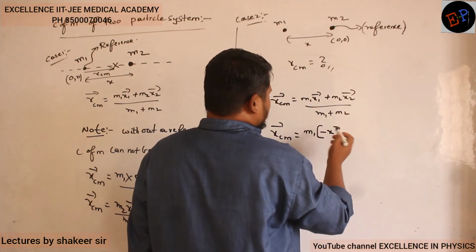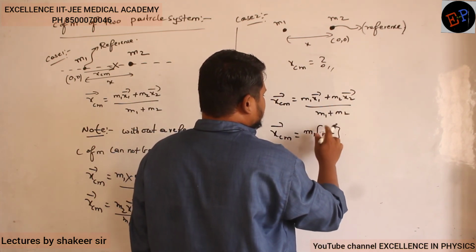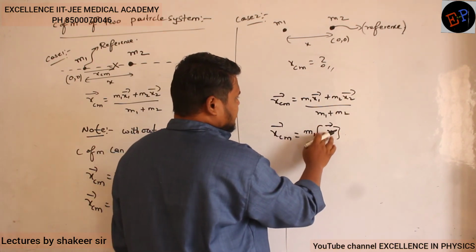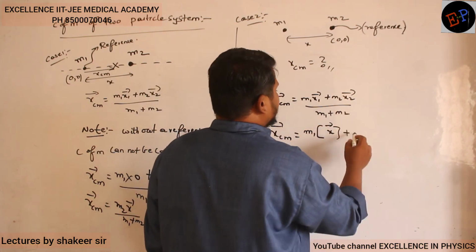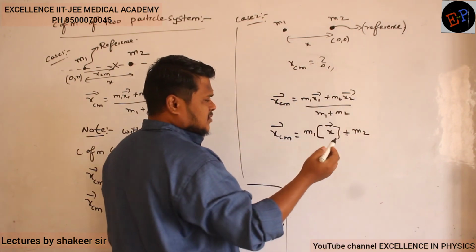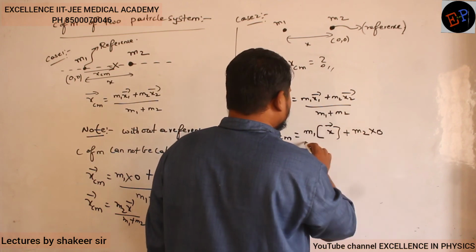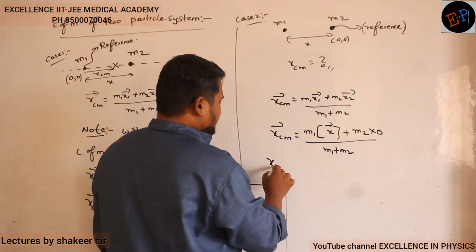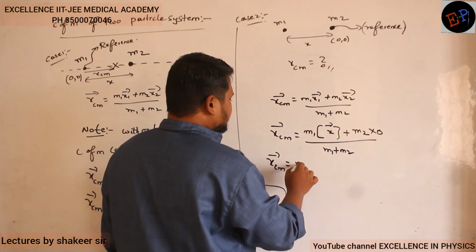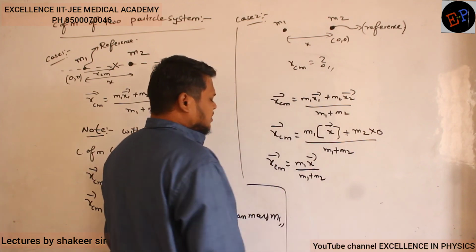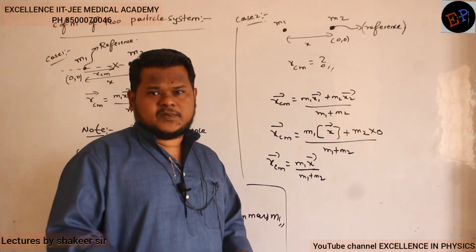Clear? Or if you want to write in the form of vectors, first of all we will write in the form of vectors, then we will substitute the signs. So x dash plus mass of second body m2. And what is the position of mass m2 from the reference? It is 0. It is present on the same point, divided by m1 plus m2. So this is the equation which I got. So x center of mass dash is equal to m1 x dash divided by m1 plus m2. This is how I can write in the form of vectors.